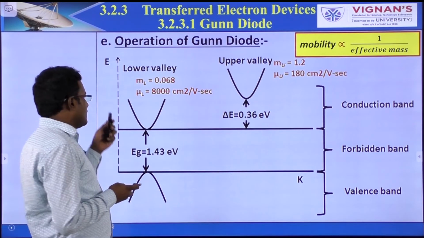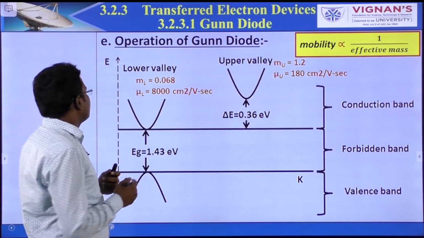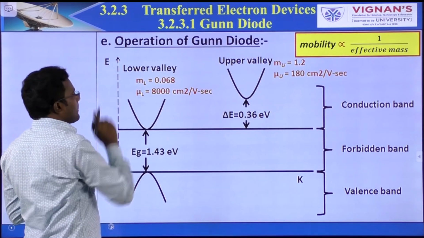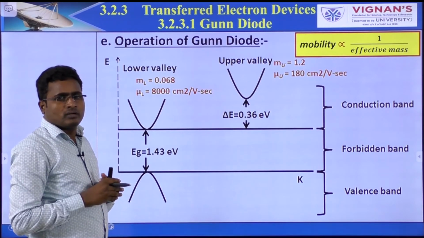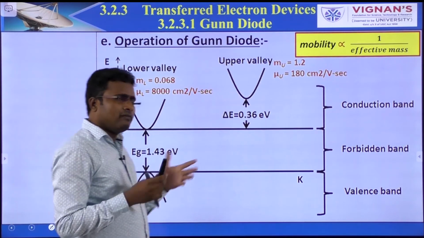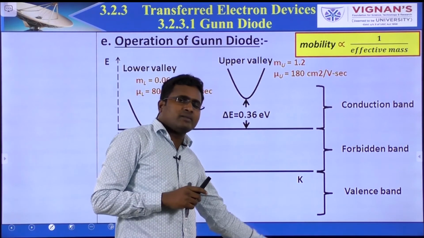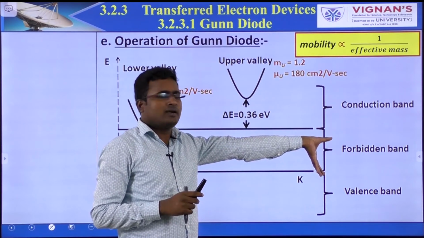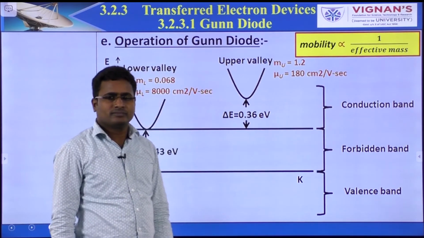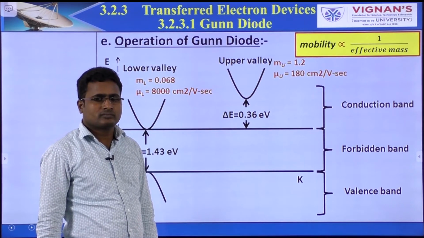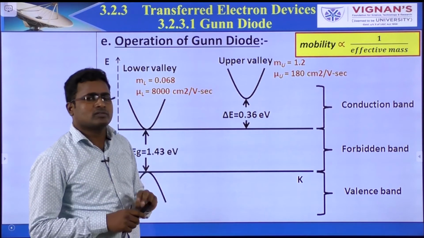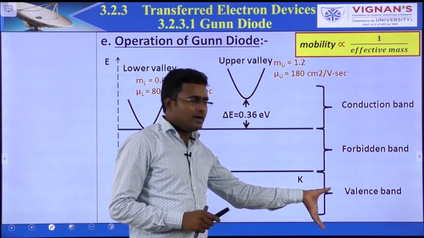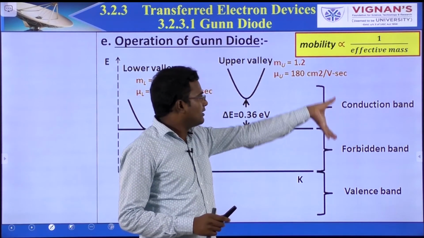Okay, this is the energy band diagram. This is energy. In the energy band diagram of every material, we have the valency band and conduction band, and in between them the forbidden band. Same here also: valency band, forbidden band, conduction band.